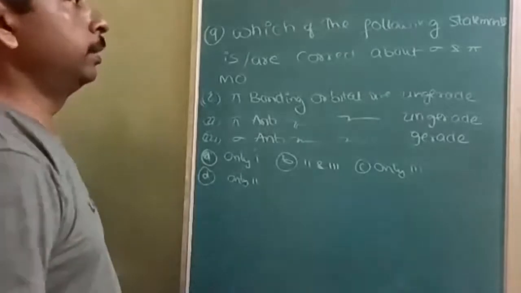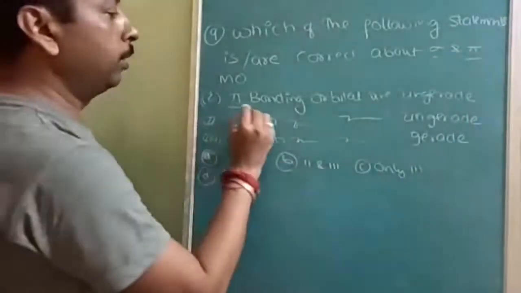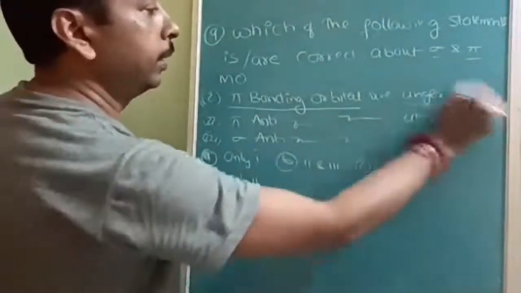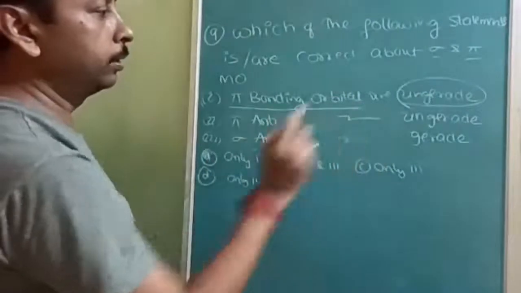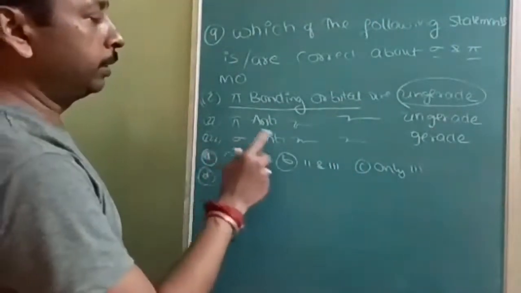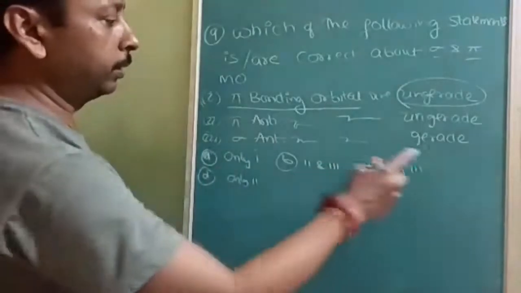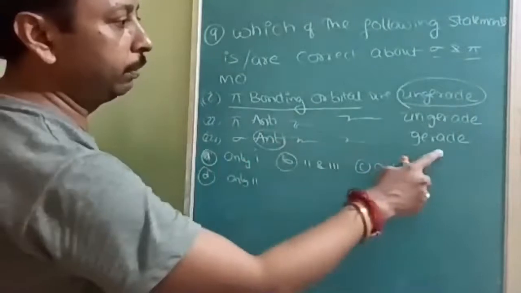See, this is about the pi and sigma. So pi bonding orbitals are ungerade. That is correct. Anti-bonding are not ungerade. Only pi bonding orbitals are ungerade and sigma bonding orbitals are gerade. So here it should be only bonding, then it will be gerade.